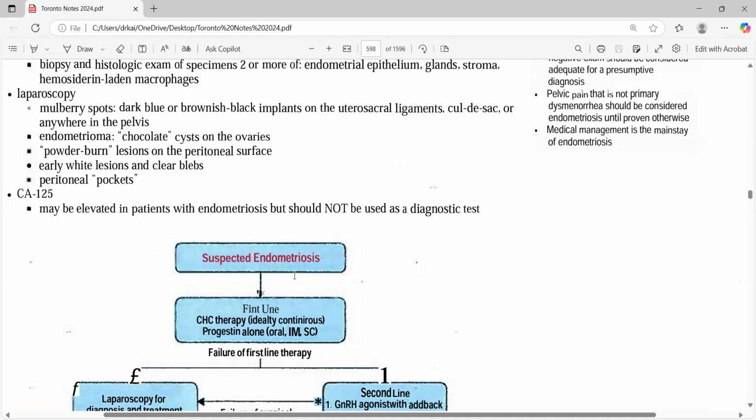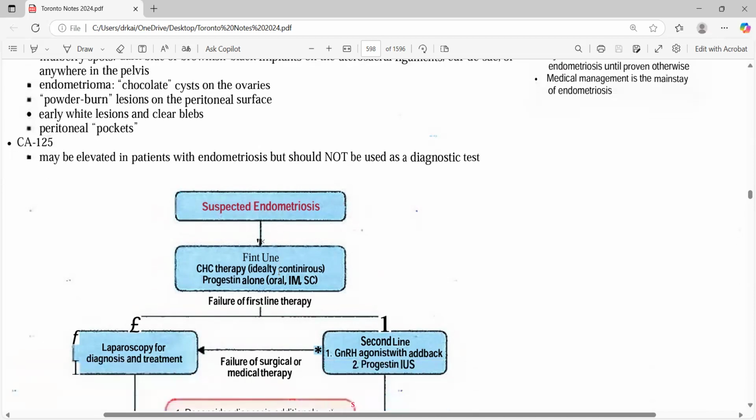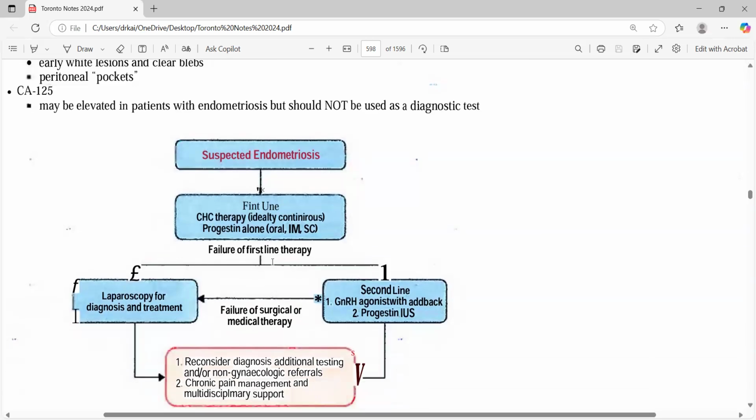Don't go for any laparoscopy or whatever procedure. So if you're thinking that this is dyspareunia and you are thinking, oh, it could be endometriosis, you can start the treatment. In that case, go for CHC or progesterone alone. And then on failure of the first line, go for either laparoscopy or the second line. Second line is basically GnRH or progestin IUS. Mainly females go for the second line treatment. They hardly get any chance to do the laparoscopy, but we do put the request for laparoscopy.